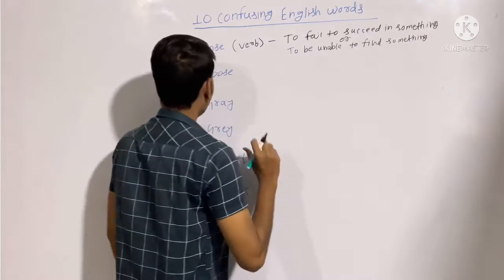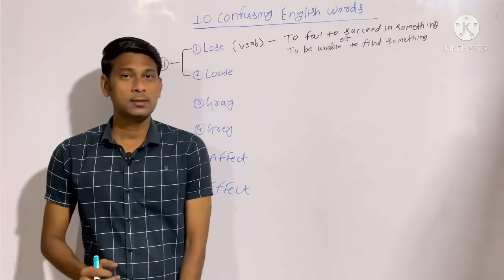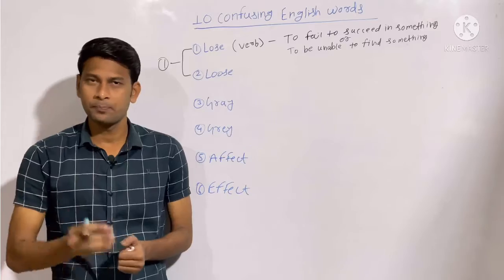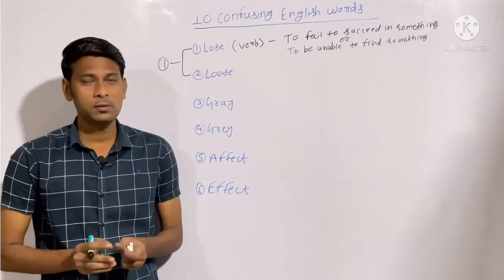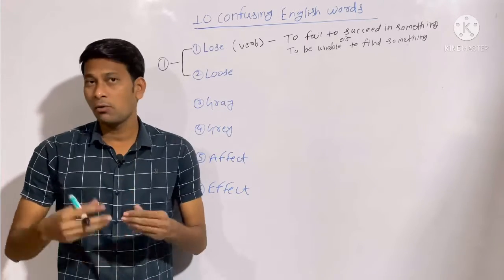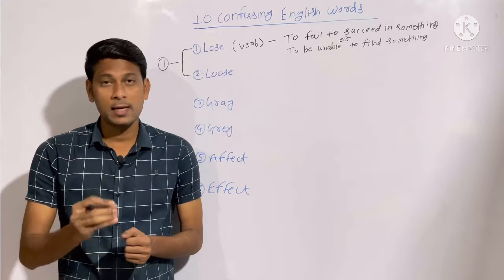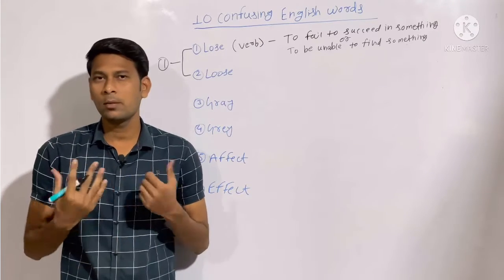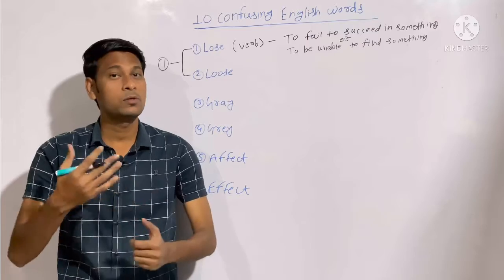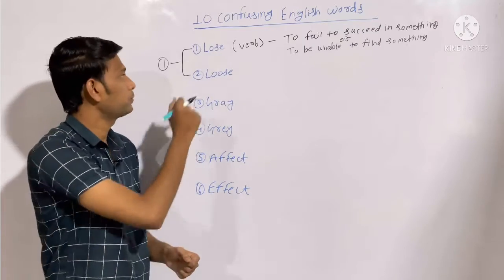So the meaning of this word: to fail to succeed in something, or you can say to be unable to find something. Let's understand with the help of an example. Let's assume I have lost my mobile. When I say I have lost my mobile, it means I don't have my mobile phone with me, right? And I am not able to find it. This is how you use the word lose.